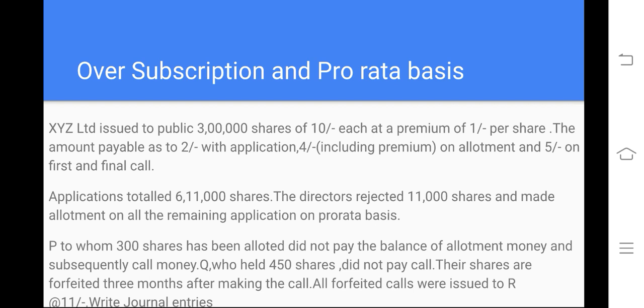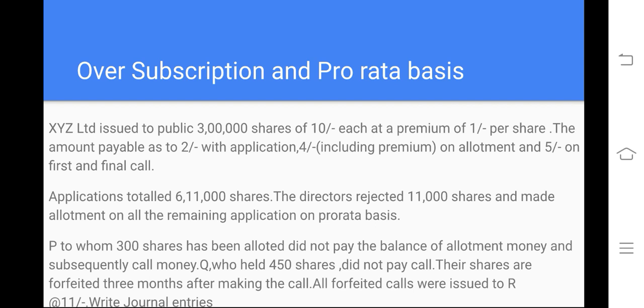So now we shall discuss oversubscription and pro rata basis. When oversubscription has happened, we also have to distribute on an equal basis, 1:1 or 2:1, like this. If you distribute like this, it is named as pro rata basis.